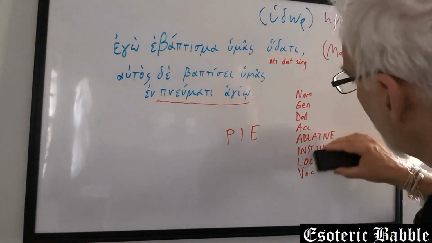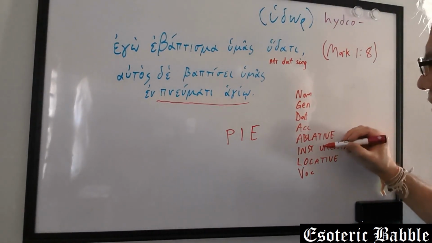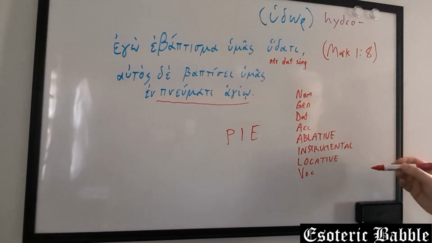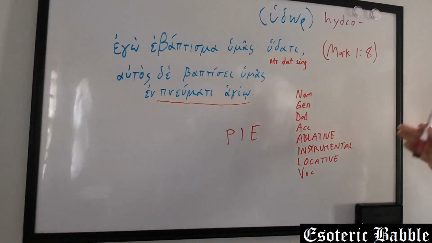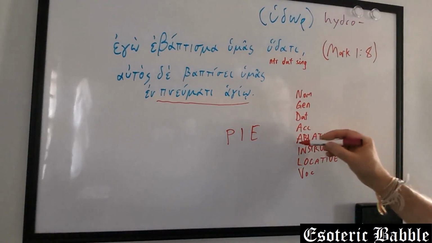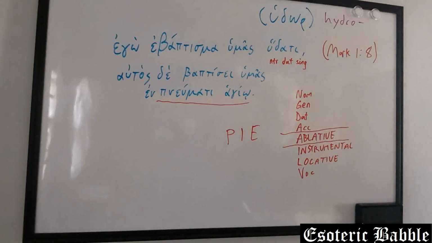Instrumental, this is a terrible R, I'm going to try to go in and fix that. Instrumental tells you by what means, with something. It could be even accompanying, like with a group of people, or with something, or by means of something. Now, in Latin, ablative has the idea of separation.